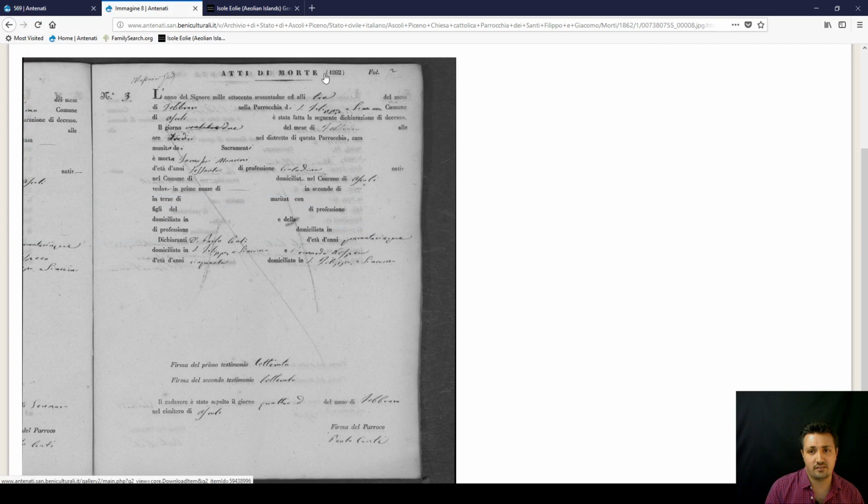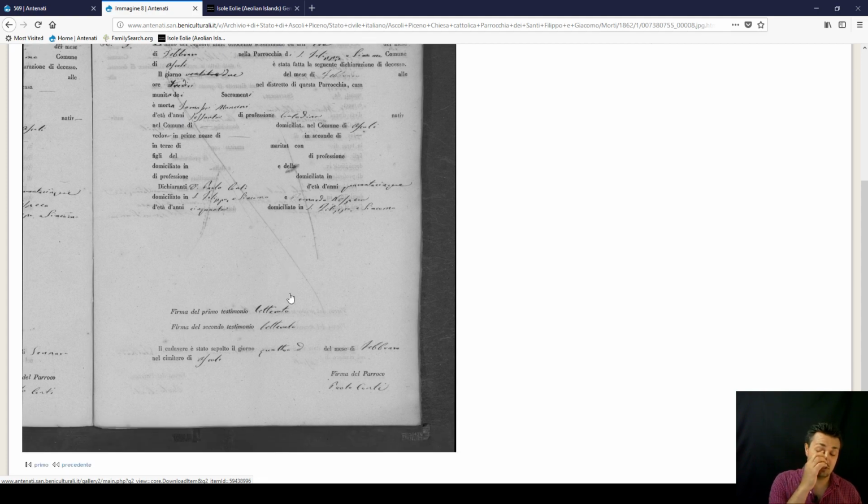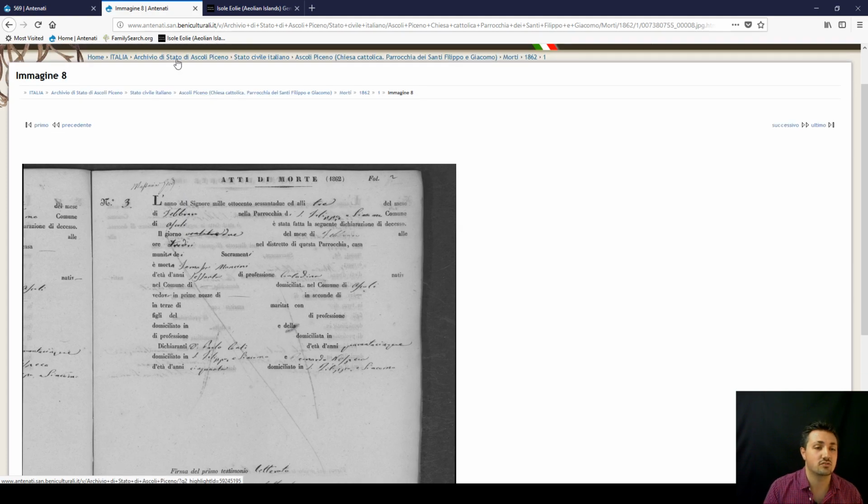Now again, this is looking at 1860 births, or in this case deaths. It's a different format in that regard, and sometimes each comune or each area may have a different layout for their records.